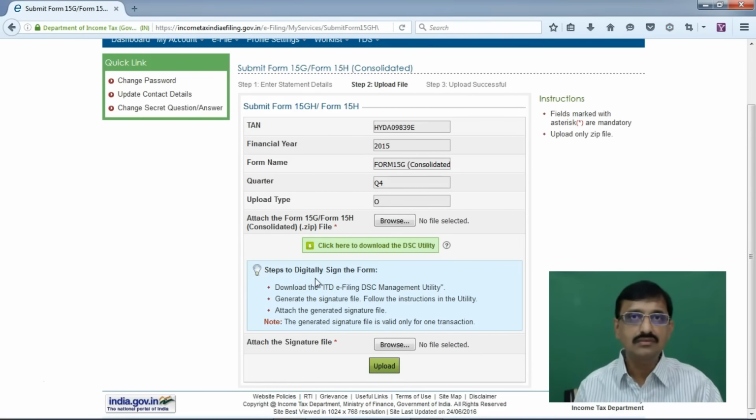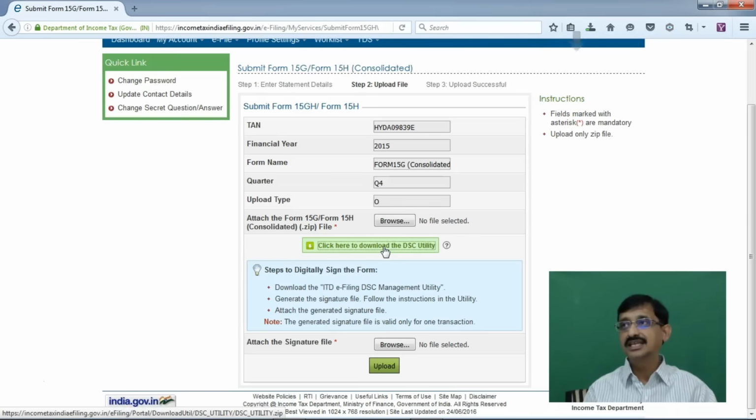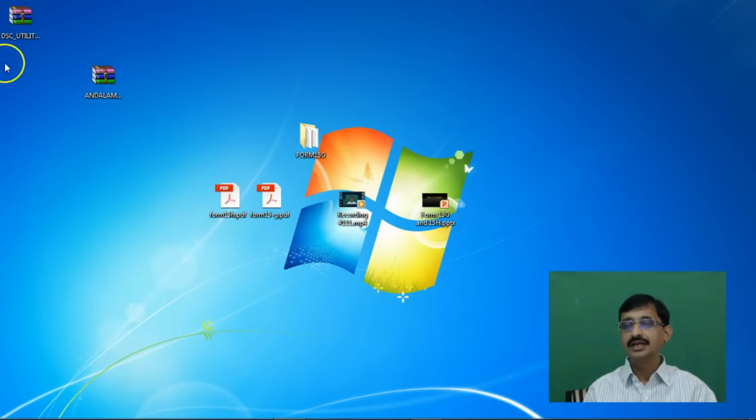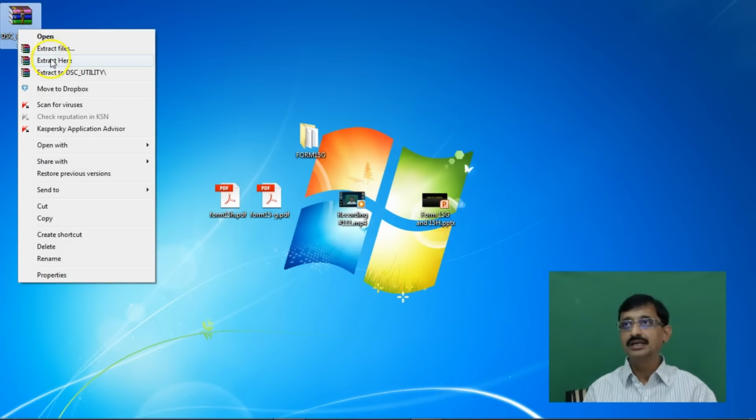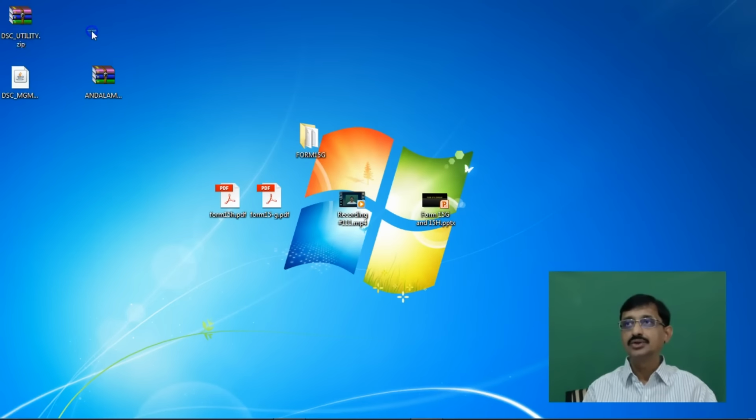Friends, not only the payer has to get himself registered, but also he has to possess a digital signature certificate. You have to sign this particular form which is being uploaded. The utility for signing this is provided here. We have to click on that, wherein the utility will be downloaded, and you can extract it.